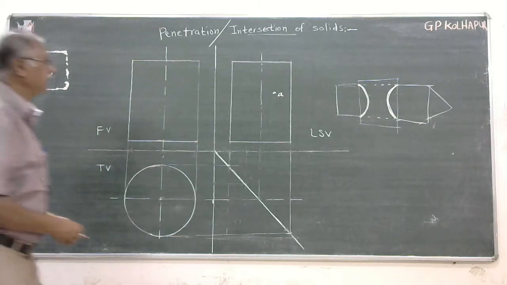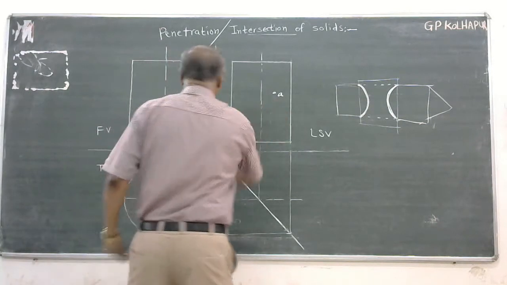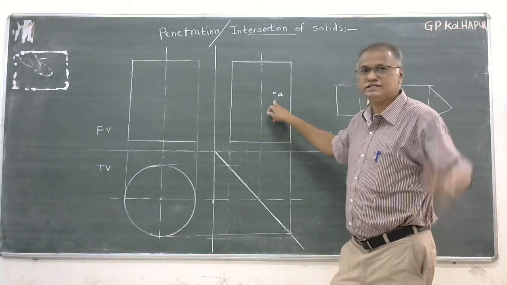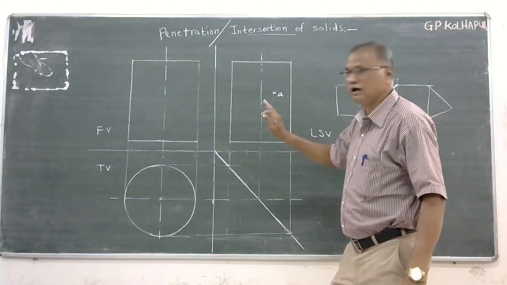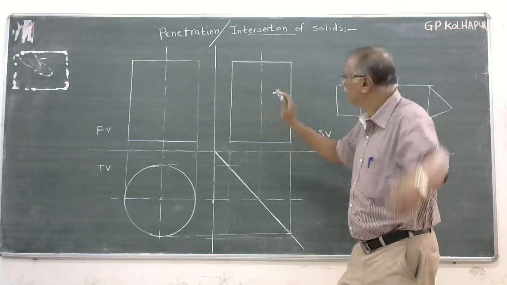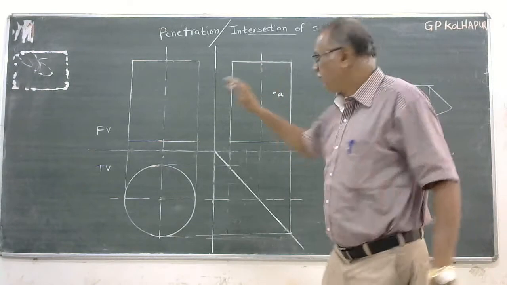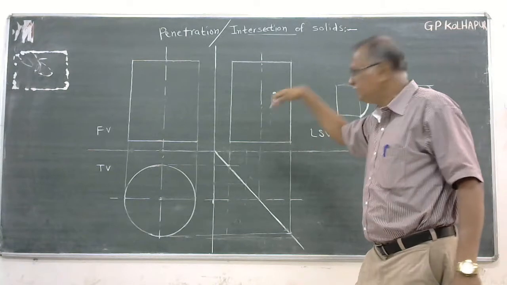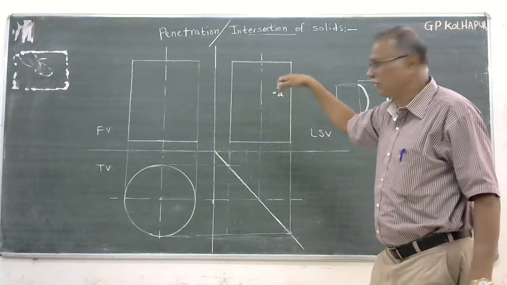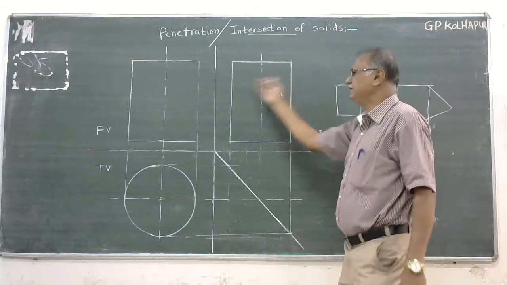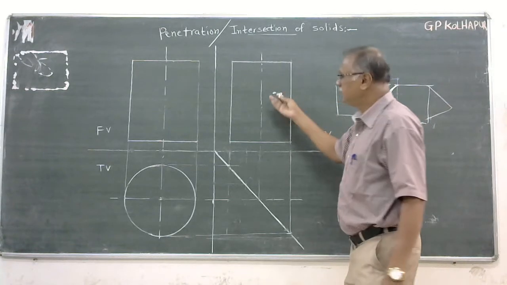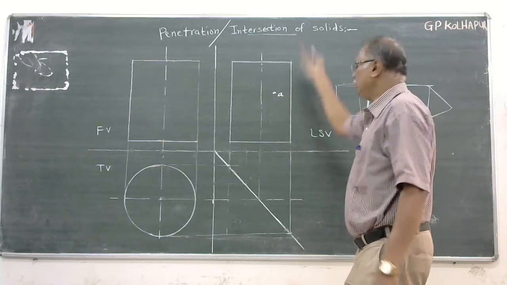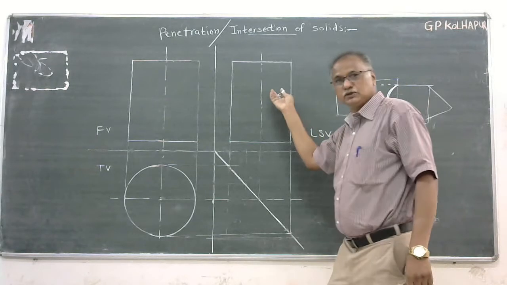Now, if I say point A is in the left side view, how many points A are there? Very simple. One can be on your side, the observer's side. Another can be behind the solid, behind the surface. So A will be in front, on the surface, or I will say A1, A2 will be behind the surface. So there are 2 points.